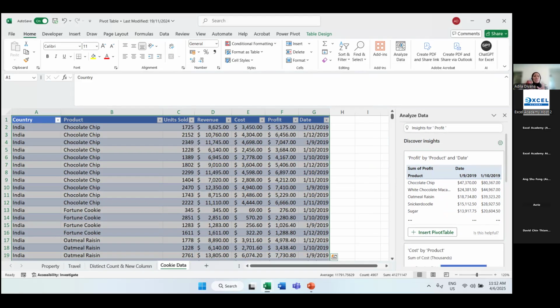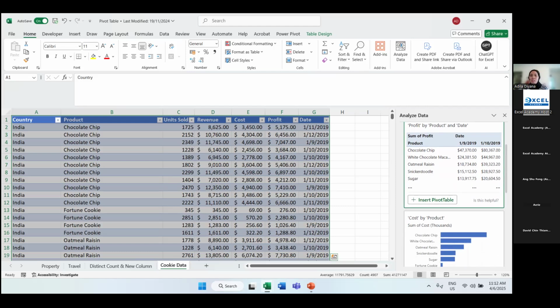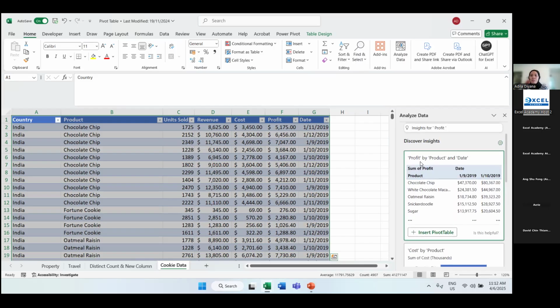So when I got this data, the only instruction that I received is from my boss, right? From my manager, from my superior, he or she may say, Adila, I want you to analyze the data, right? Highlight what are some of the main points to me, right? I'll give you maybe a few hours for you to analyze. So I can just apply the analyze data button here. So what they provide to me is, first, they have profit by product and also date.